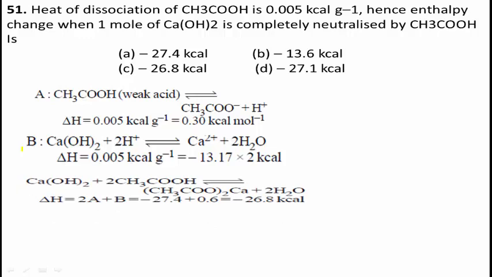Then combine these reactions. Calcium hydroxide plus 2 moles of acetic acid gives (CH3COO)2Ca plus 2H2O. Here delta H is equal to 2 of A plus B, which is minus 27.4 plus 0.6, equal to minus 26.8 kcal. Therefore, the correct answer for this question is minus 26.8 kcal. Option C is the right answer.